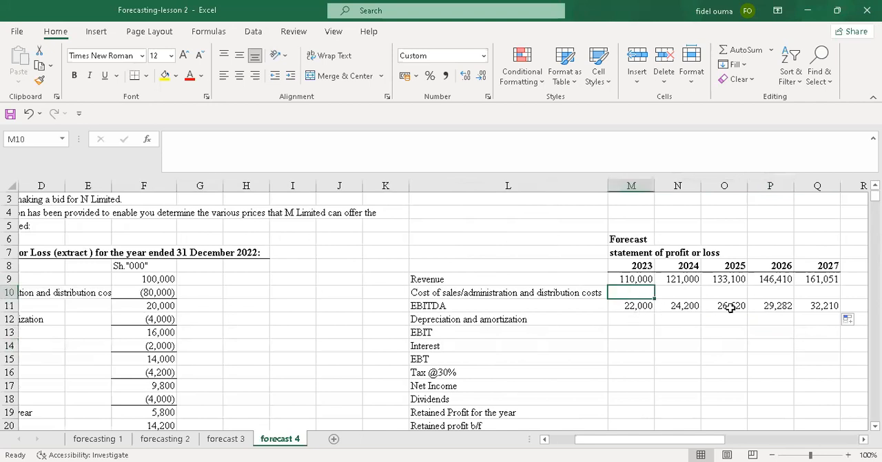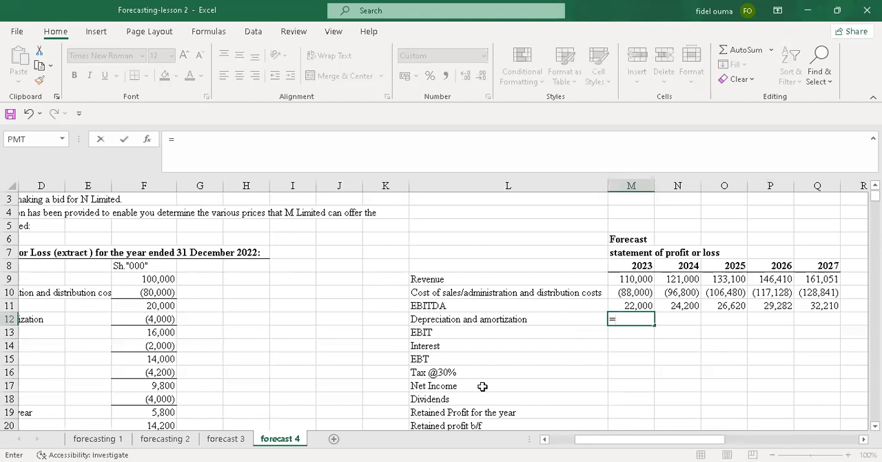And with these values, now I can calculate the cost of sales, which I'll take as the revenue minus this, so that I get 88, which is true. 110,000 minus 88,000 will give you 22,000. So from here, I'm free to drag so that I get these other values.